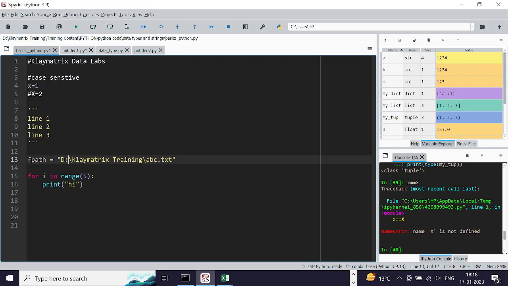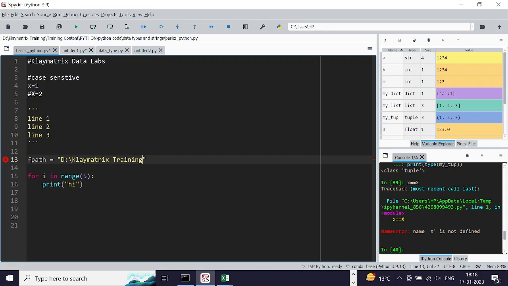For file path, like we discussed, if you use this slash, this is your backslash, this is your forward slash. If you use the backslash, then at times Python throws an error, right? For example, if I'm writing the file path like this, it is throwing an error.